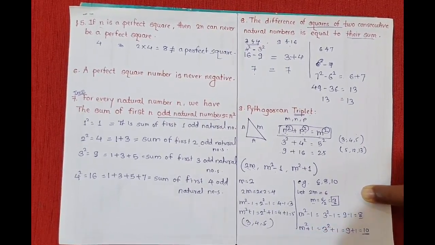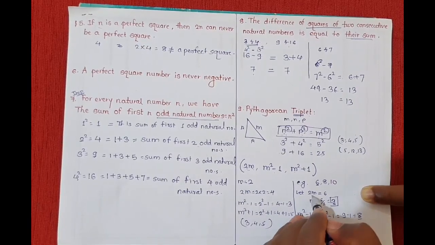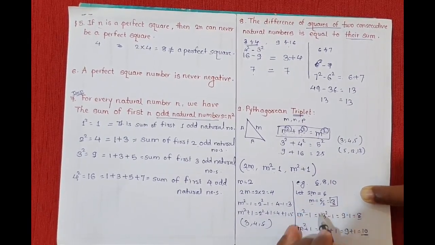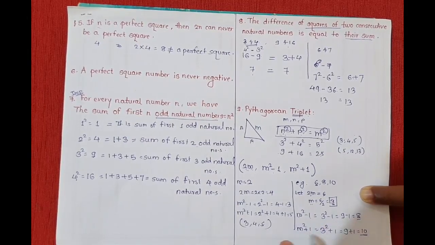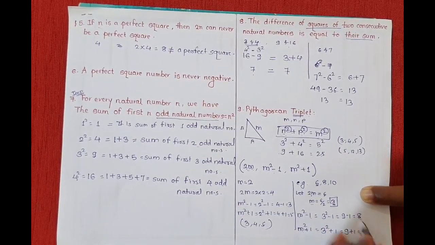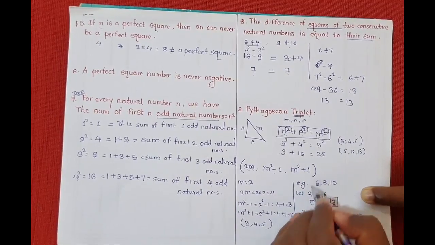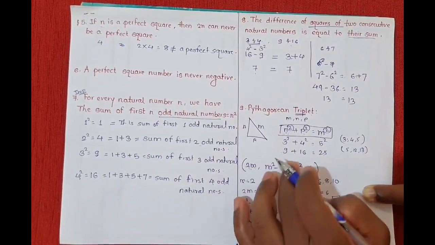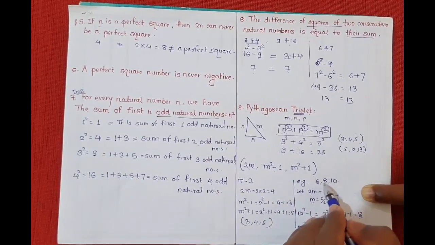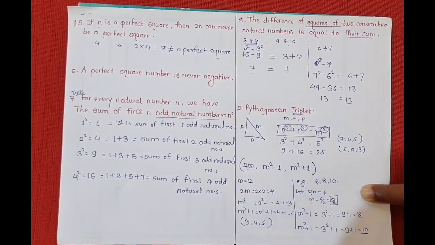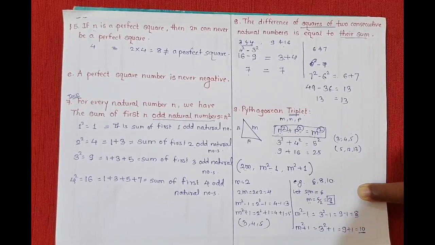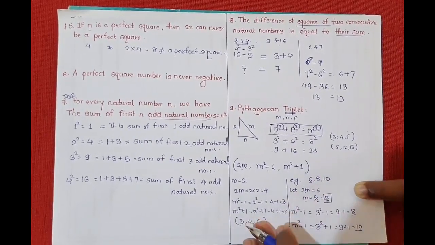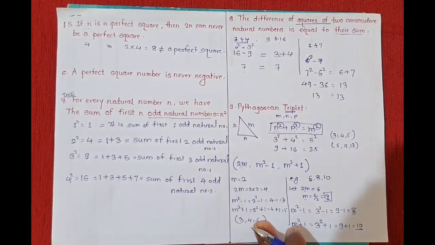Understood? That means 2m means 6, m square minus 1 means 8, and m square plus 1 means 10. So all these three numbers fit in these three formulae. That means 6, 8 and 10 is a Pythagorean triplet.